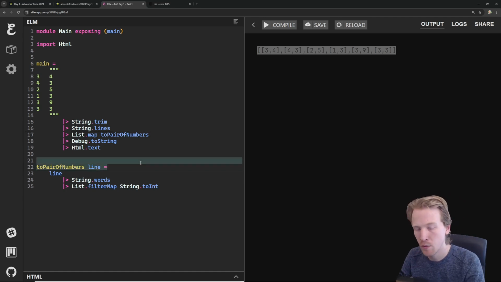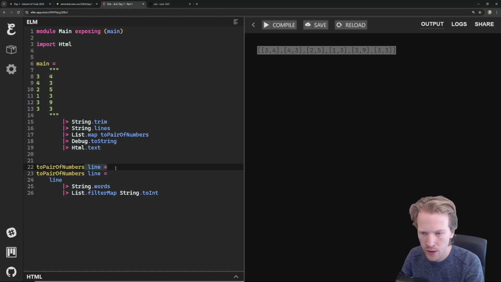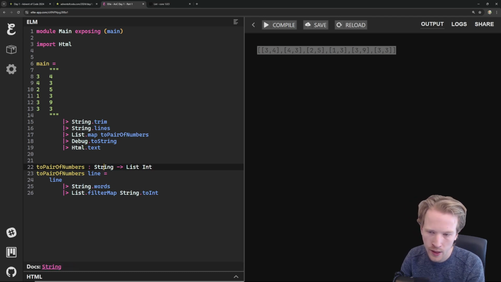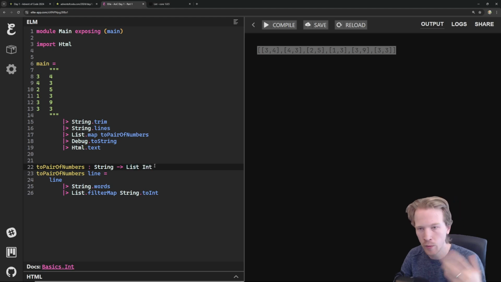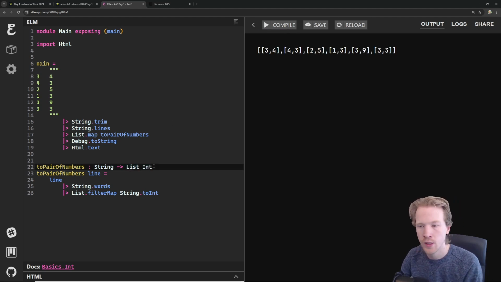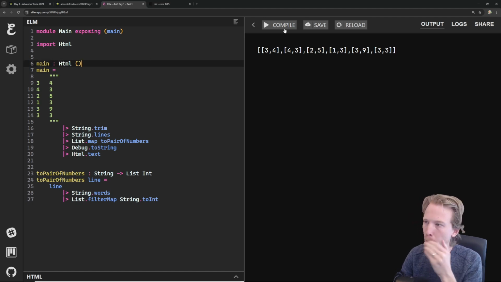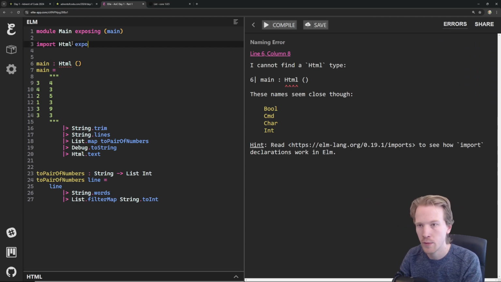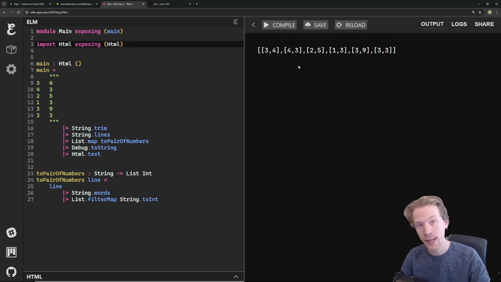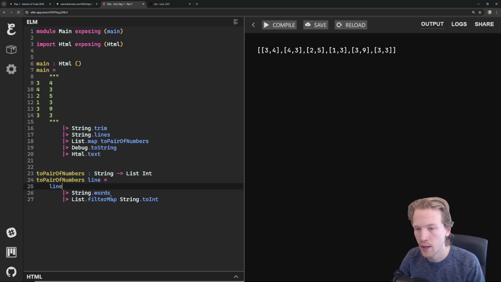Something that helps me in Elm is, whenever I make a function, these type annotations are always optional, but I like to annotate what I expect the input to be and what I expect the output to be. This is an Elm type annotation. Just like TypeScript, it allows us to annotate what we expect our program to return. For example, this returns HTML, and it doesn't really send any messages. HTML is available from the HTML package, but by annotating these functions, we're able to make sure that things behave as we expect.